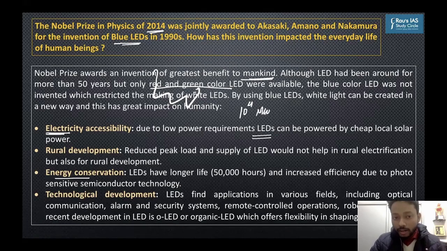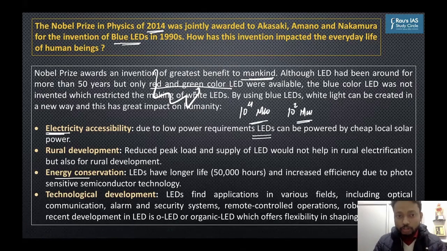This is the peak load demand. Peak load demand is always very high, but ordinarily the electricity grid will be operating on a lesser load. So the ordinary demand is very less, but you have to make the system strong enough that it holds on to the peak load so that it does not collapse, and that increases the cost.